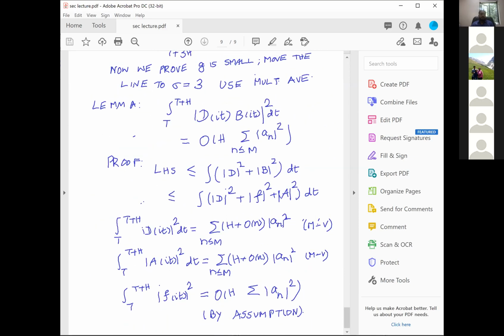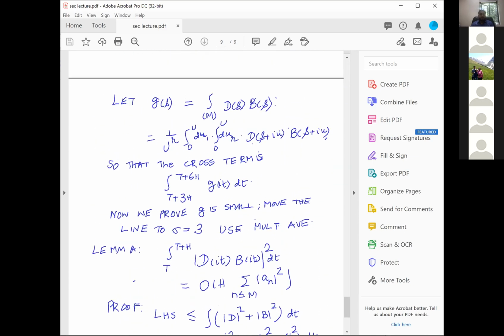And then we have to prove that. Okay, therefore that's exactly what I want to prove. I want to prove that the summation from t to t plus h of |D(it) + B(it)|² is O of h into the summation of |a_n|².